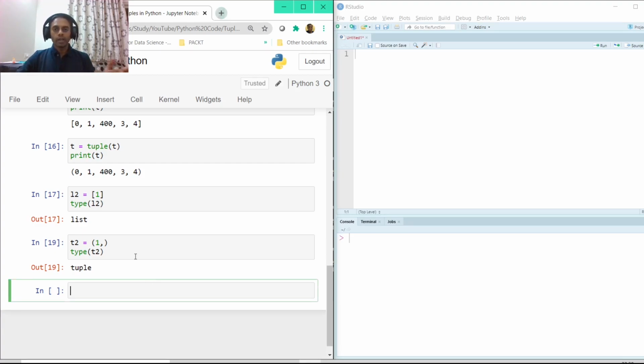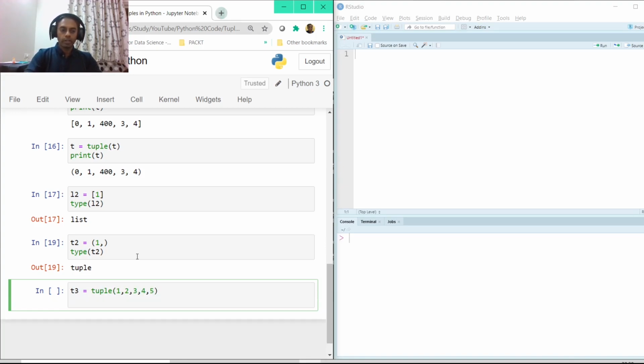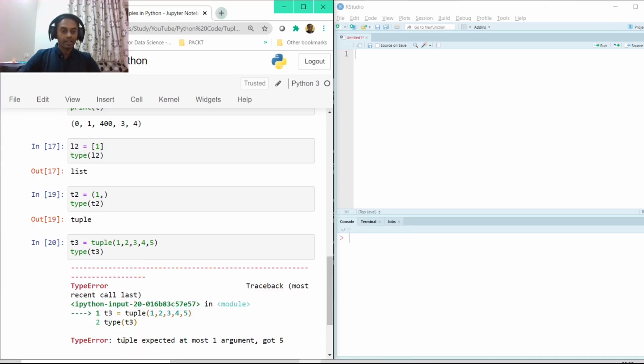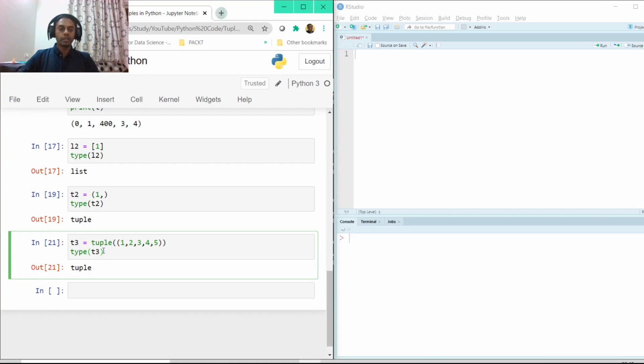There is another way of representing tuples. T3 equal to, you can just start off with a tuple command here. Tuple 1, 2, 3, 4, 5. And now if you type of T3, it would be a tuple. And here, if you see, the error says tuple expected at most one argument, got 5. So one thing we have to take note of, if we are using this keyword tuple to represent a tuple, we have to have another set of parentheses. So this set is now going to be represented as a tuple. Now if I execute this, it would say that T3 is a tuple.